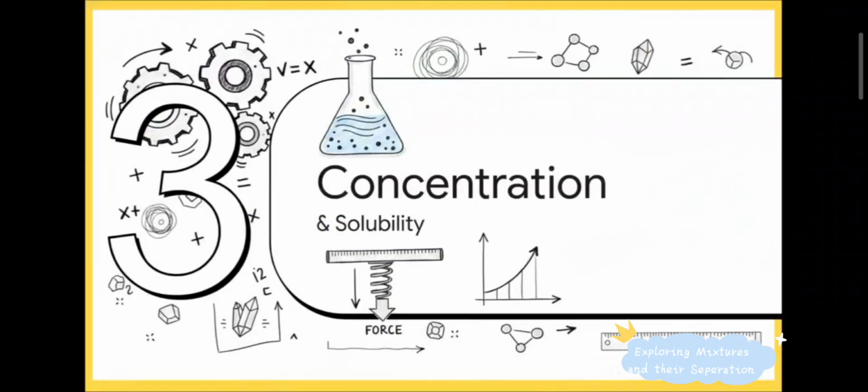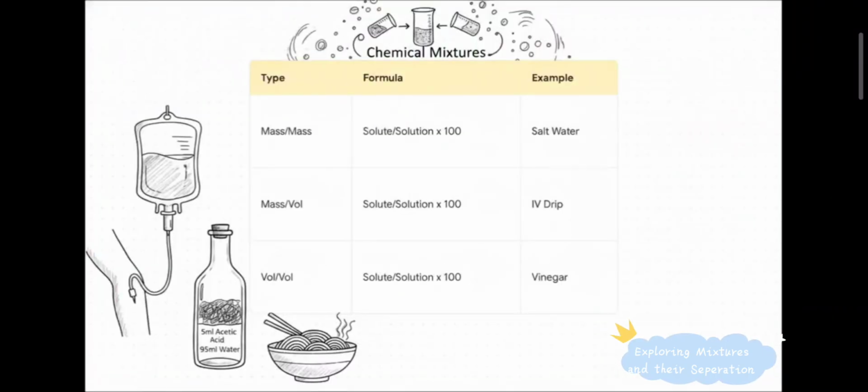Which brings us to section 3, concentration and solubility. Let's look at the math and the physical mechanics behind how much solute we can actually force into these solvents. Now, the really important takeaway here is that concentration isn't just some abstract concept for a chemistry lab, it literally dictates your everyday life. For instance, when we measure mass by volume, we're figuring out the exact strength of a life-saving medical IV drip. Or when we measure volume by volume, mixing two liquids together, we get things like that household vinegar you splash on your noodles, which, by the way, is really just 5 milliliters of acetic acid hiding inside 95 milliliters of water.